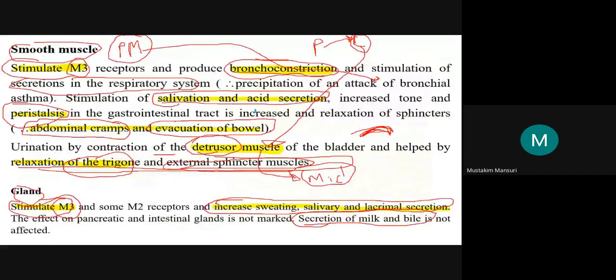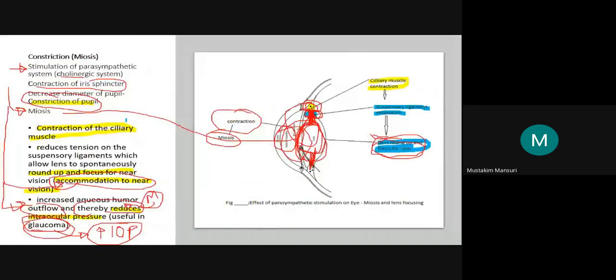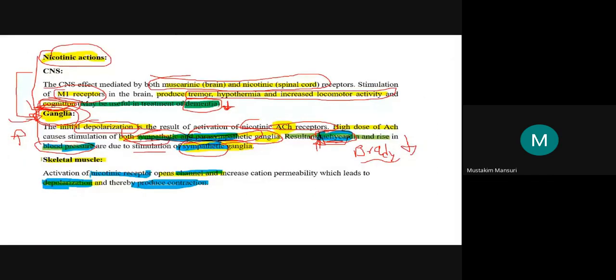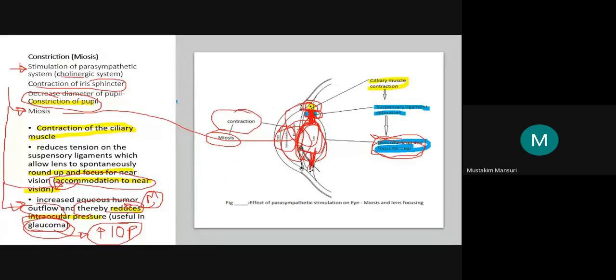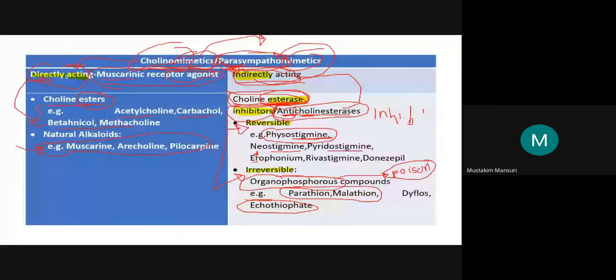So you just pick up any agent and go through these hints which I have provided you. You can easily remember. Somewhere I have also pointed out the uses, where it can be useful. Like here, I mentioned that it can be useful in dementia. Somewhere I mentioned intraocular pressure. So you just remember these key points and you can write a short note on any agent. You have to remember this classification, where it belongs.